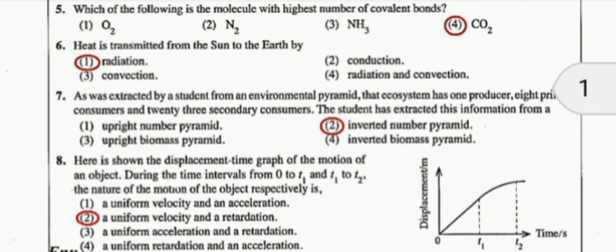In the 0 to t1 time period, the object gets uniform velocity, and also in the t1 to t2 time period, the object gets retardation or deceleration.